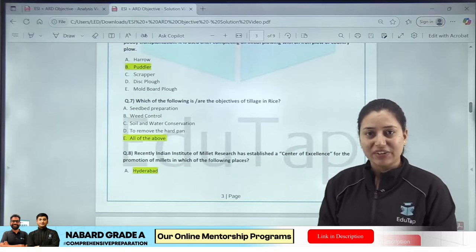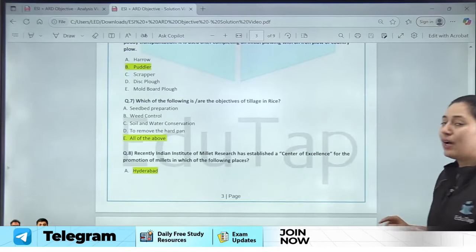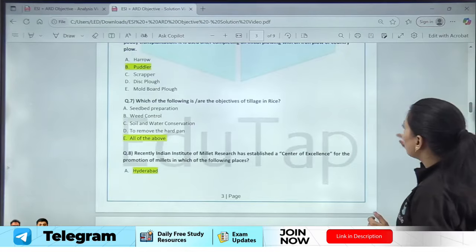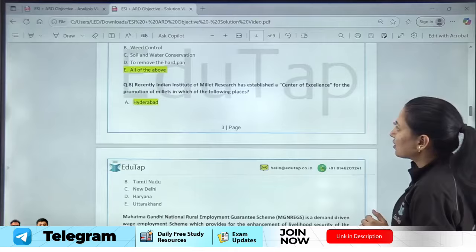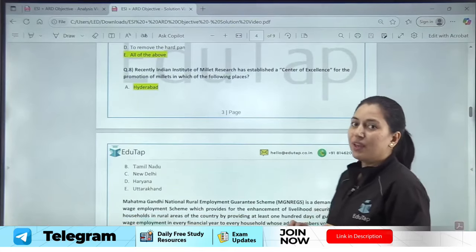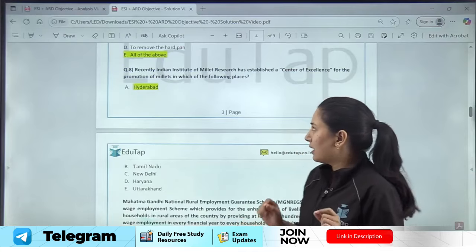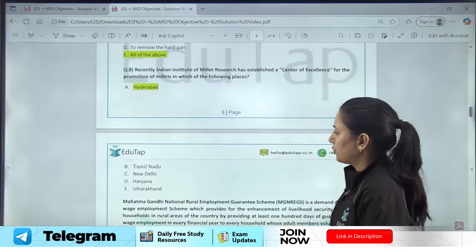of puddling, right? So here, students, not only do you have to learn the things, but you also have to know the concepts. You can see questions have been asked from concepts too. If you do not know the objective well, then you won't be able to answer such a question.